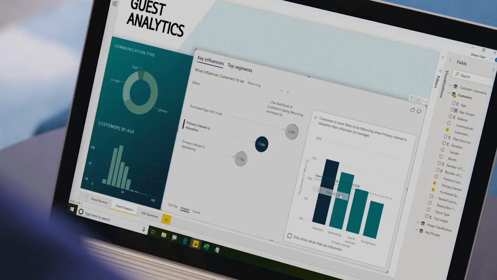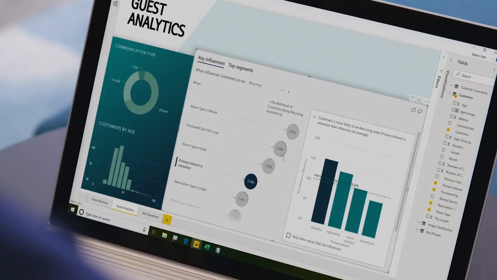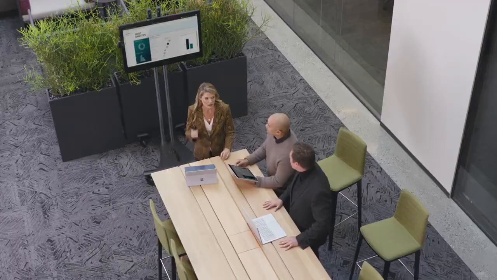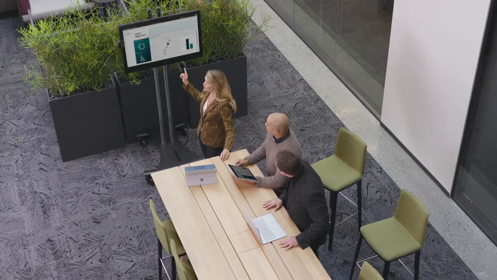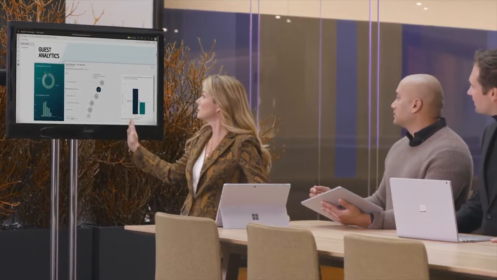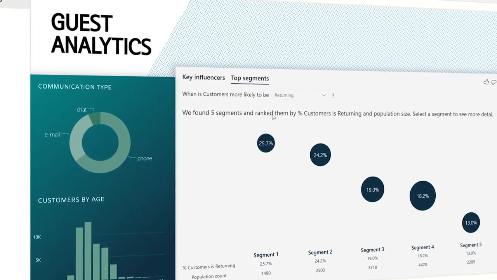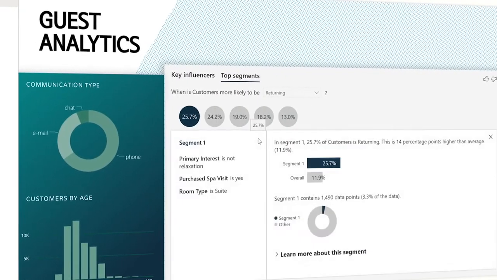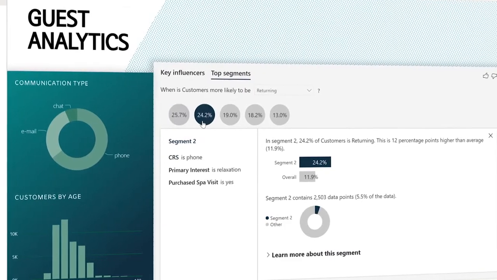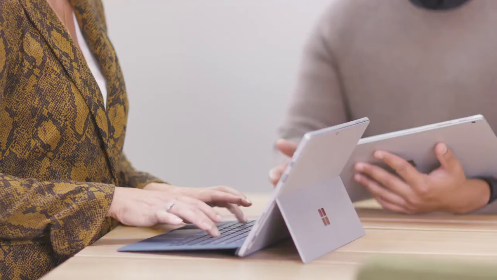As he chooses a variety of visuals to represent the data, Carlos is sure to include one specifically designed to show what influences a KPI so the team can get to an answer more quickly. He then shares the report with Fiona, which she and her team can view and collaborate on while working from any device. Using the key influencers visual, they uncover that guests who came to relax, visited the spa, and made their reservation by phone are much more likely to return compared to others.